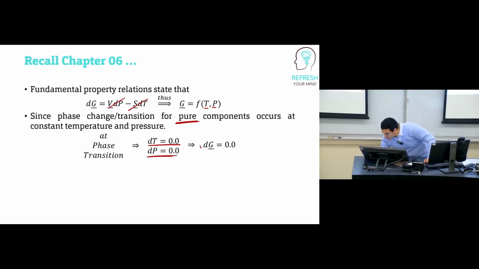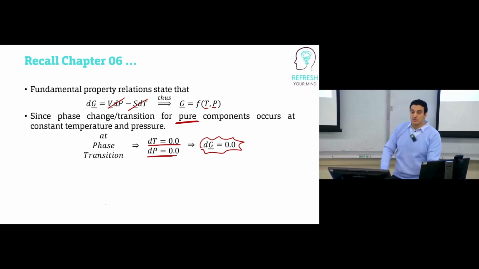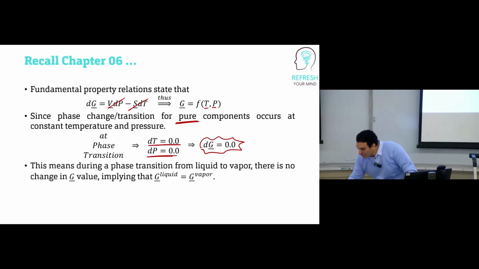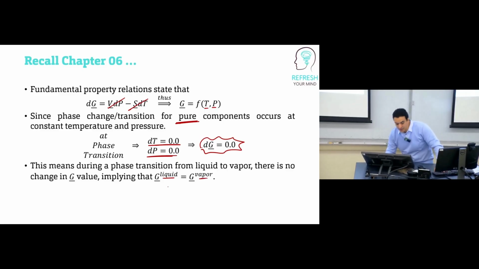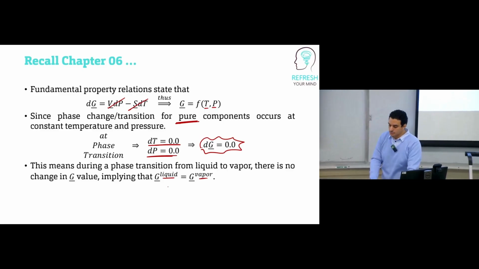So at phase conditions, there is no change happening in Gibbs free energy. This means that at phase conditions, the value of Gibbs free energy for the liquid phase equals the value of Gibbs free energy for the vapor phase. And this is a good sign that we can use Gibbs free energy as a criterion. So this is the second property we start to think of using. Entropy, we failed to use because it is hard to use.